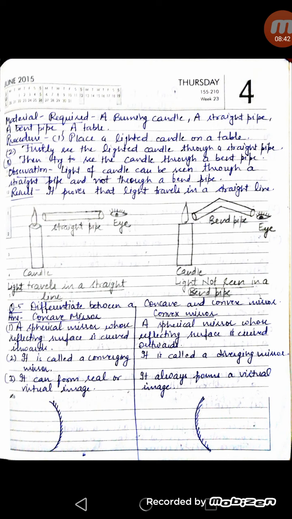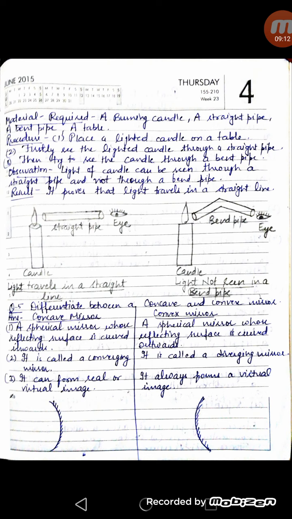You will see that we are able to see the light of the candle through the straight pipe, but we are not able to see the light through the bent pipe. So this activity clearly proves that light travels in a straight line. If it did not travel in a straight line, then we would be able to see through the bent pipe also, but because we are not able to see the light of the candle through the bent pipe, this activity proves that light travels in a straight line.